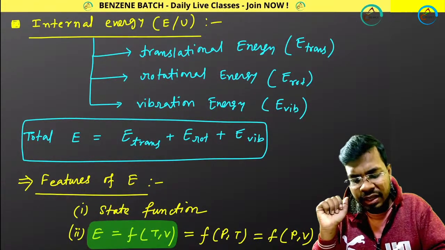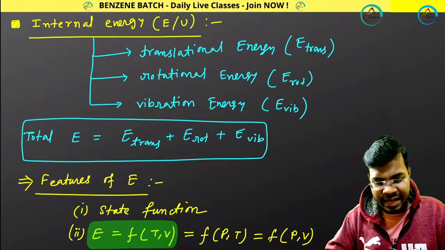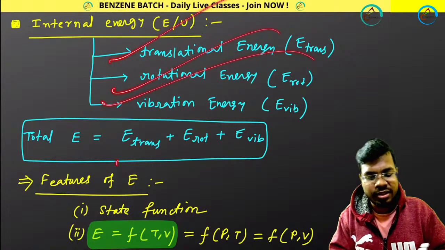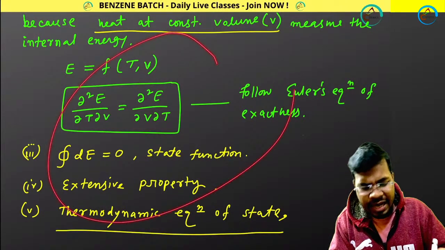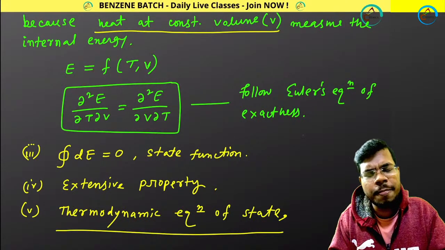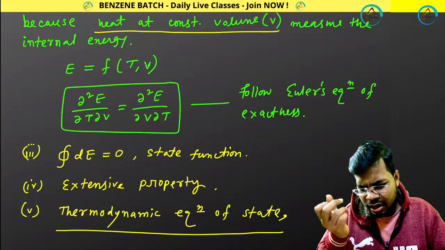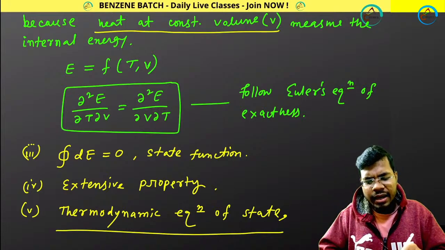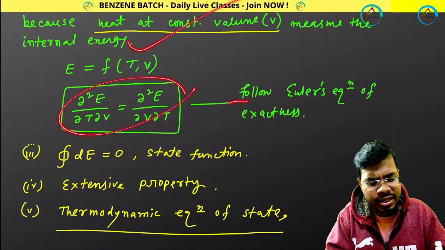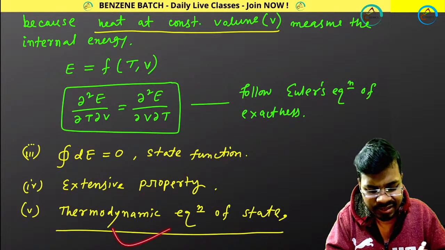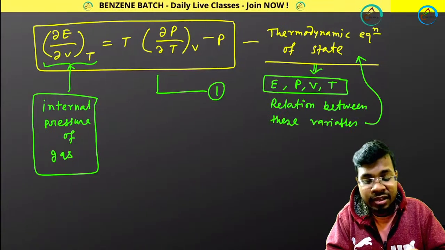Perfect? Internal energy. State function. Internal energy is of 3 types: translational, rotational, vibrational. Yeah, you know this. And I told you this one in the gaseous state chapter. It is a state function, so it will follow Euler's condition of exactness. Cyclic integral will be 0. Extensive property, it has a thermodynamic equation of state, and this is this.